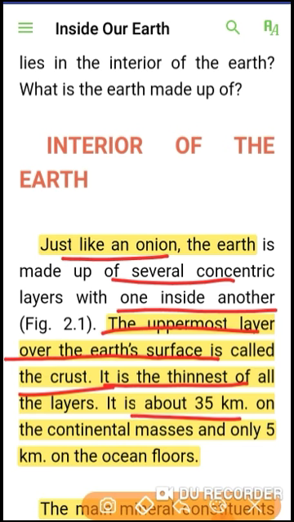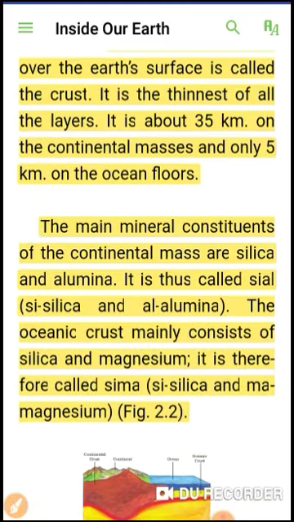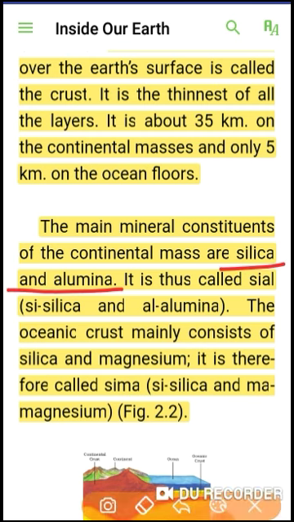It is about 35 kilometers on continental masses and only 5 kilometers on the ocean floors. The main mineral constituents of the continental mass are silica and alumina. Means crust is made up of silica and alumina, thus called Sial.